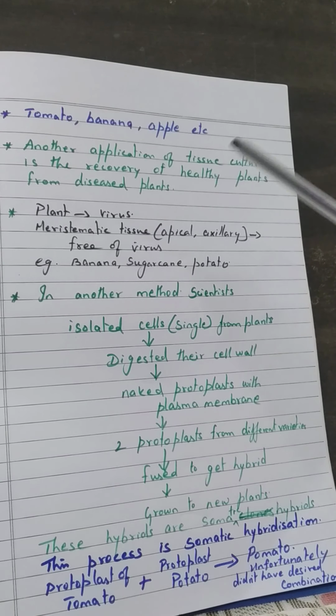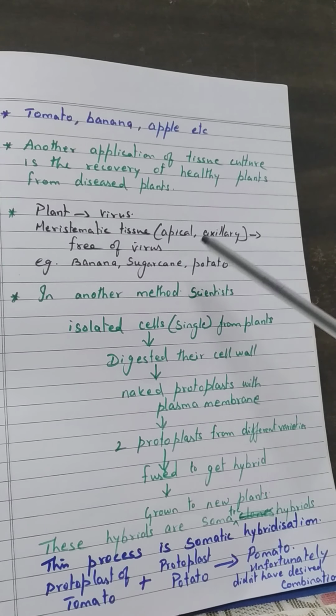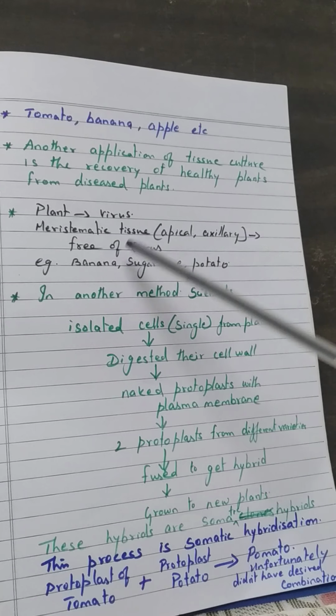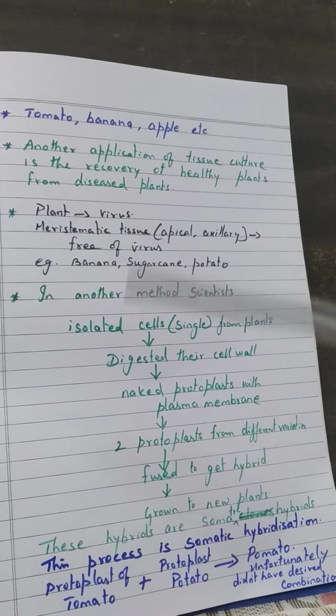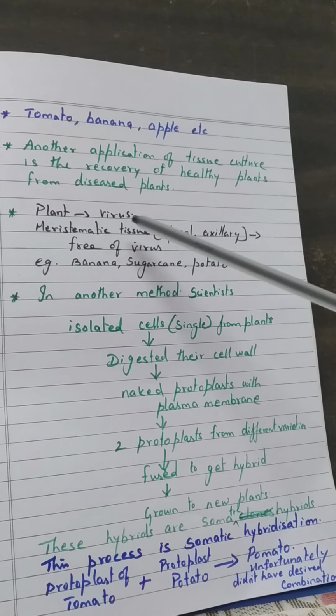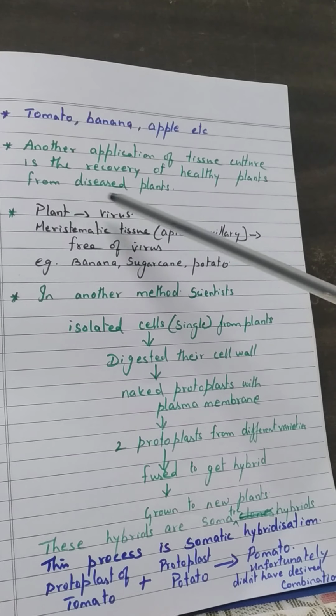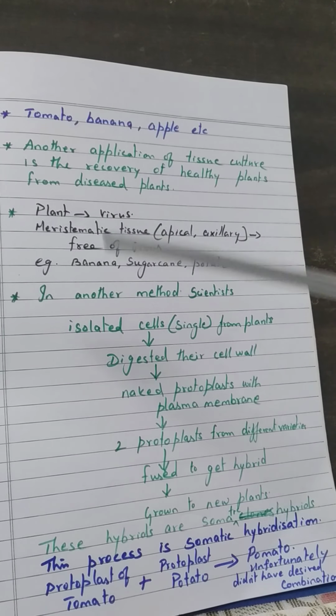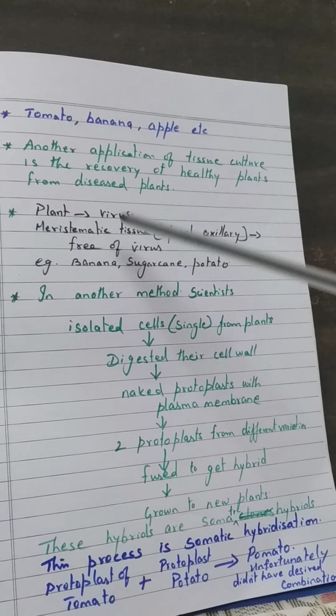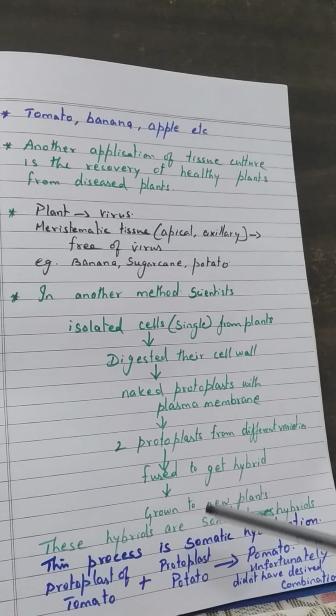So meristematic tissues, apical meristem as well as axillary meristem, are free of virus. We take tissue from the meristem, grow it in nutrient medium and get plantlets. These plantlets are disease free, even though the tissue came from a diseased plant infected with virus.